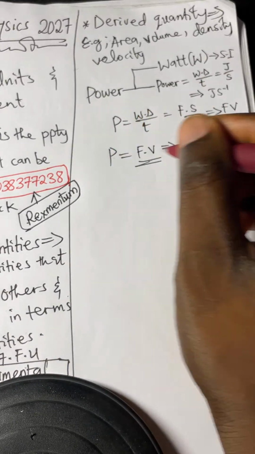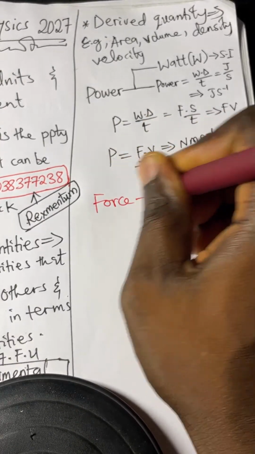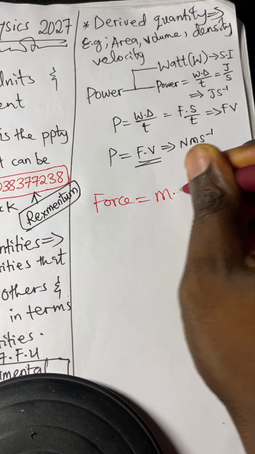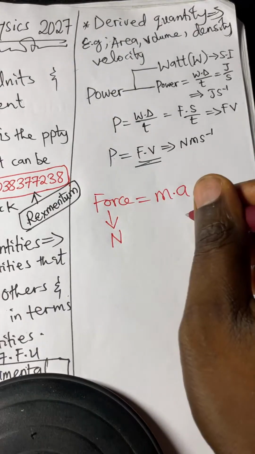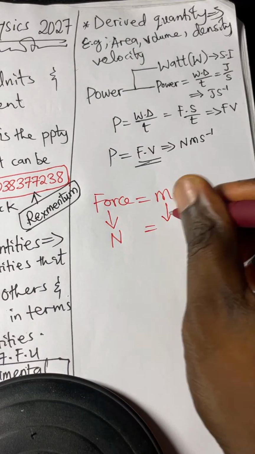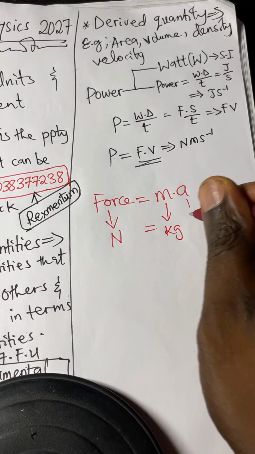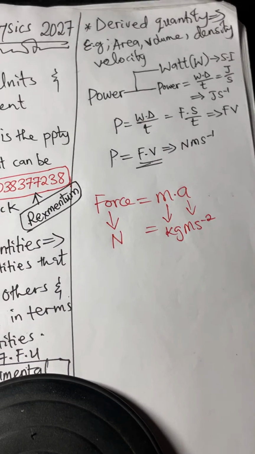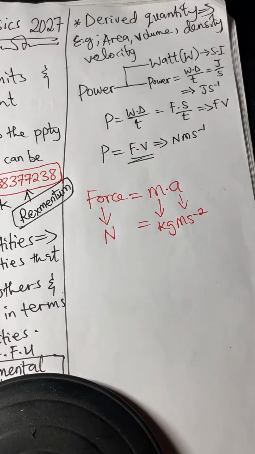If they ask you the derived unit of force, don't just say force. Force is what? Mass times acceleration. And the SI unit is Newton. The derived unit is the unit that makes up this quantity. Unit of mass is kilogram, and unit of acceleration is meter per second square. So you tell them that the derived unit for force is kilogram meter per second square.